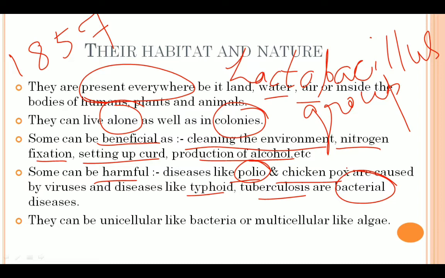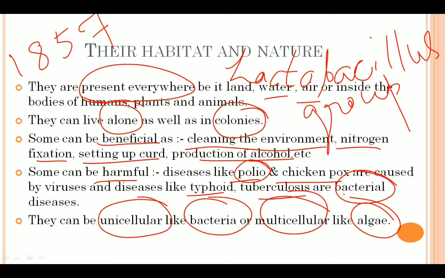Okay, now microorganisms can either be unicellular like bacteria, or they can be multicellular like algae. Now unicellular means having only one cell, and multicellular means having more than one cell. Okay, it can be 2, 3 and many more. Like the human body is an example of a multicellular organism, and in case of unicellular we can have bacteria, or paramecium can also be the other one.